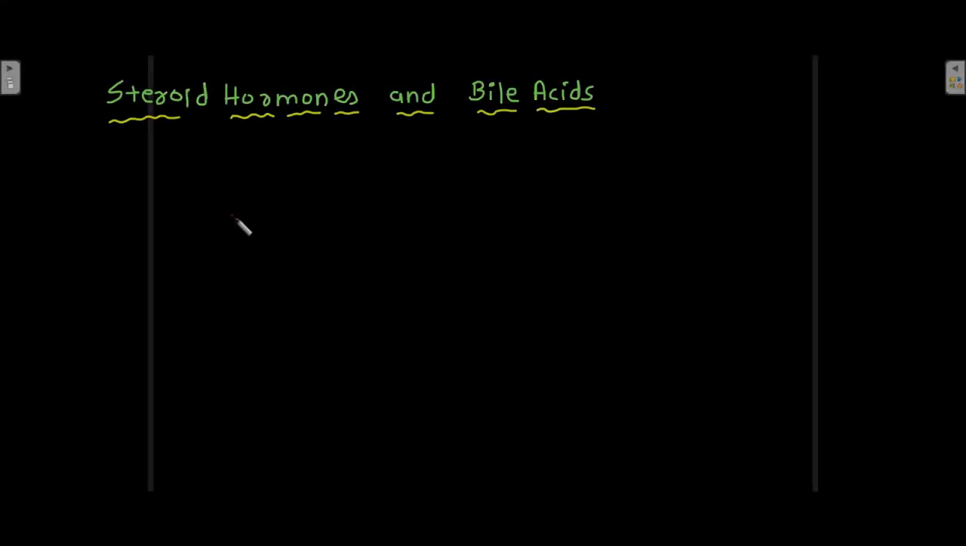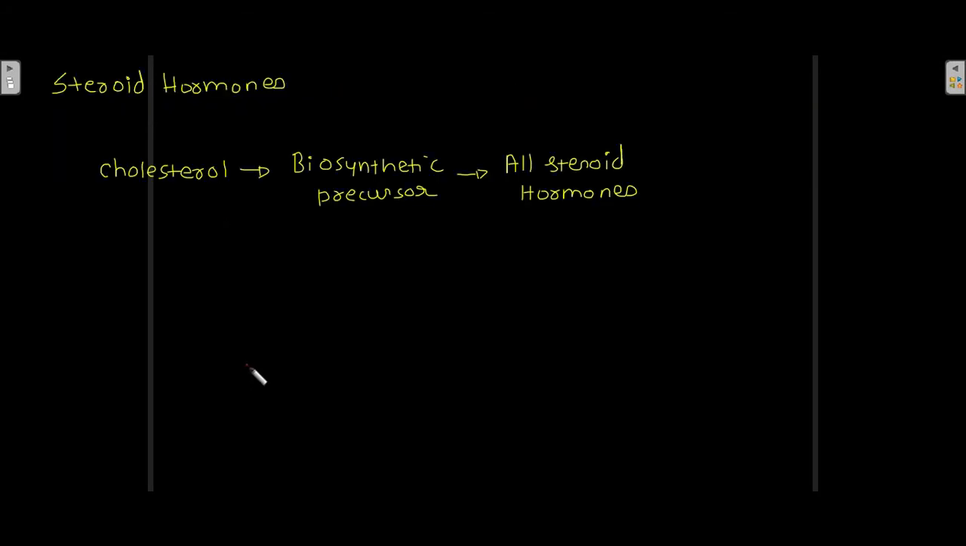Steroid hormones and bile acids. Now, cholesterol is the biosynthetic precursor for all steroid hormones. All steroid hormones are produced from cholesterol.